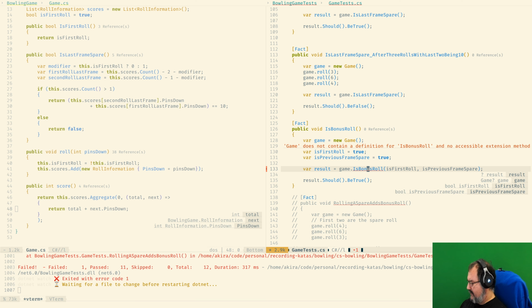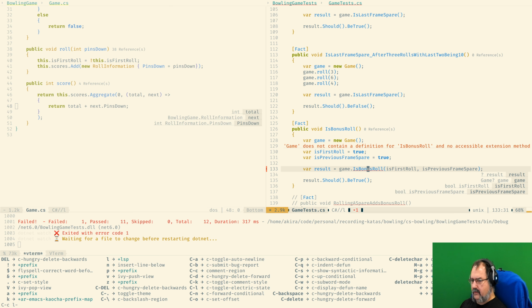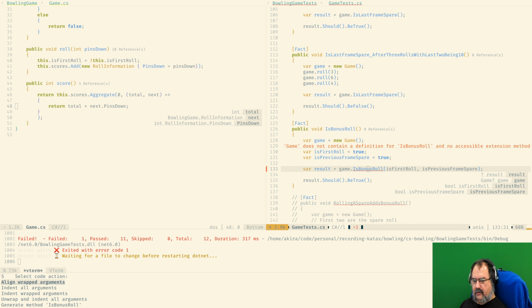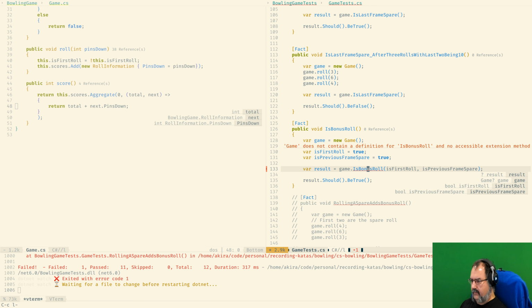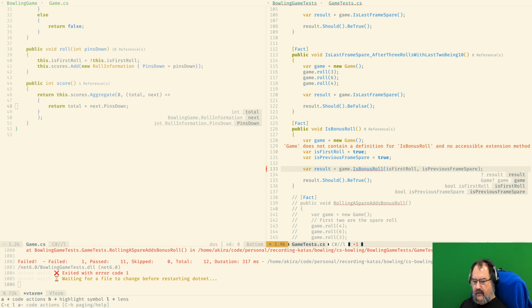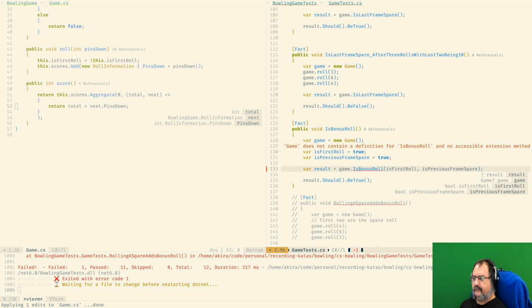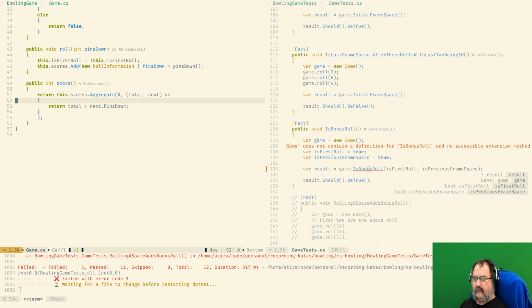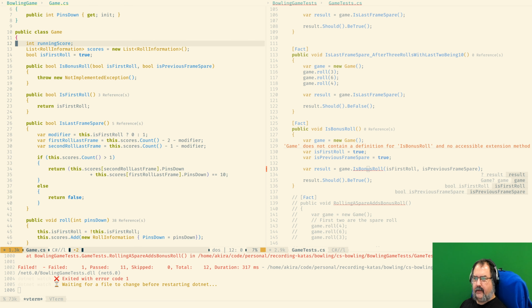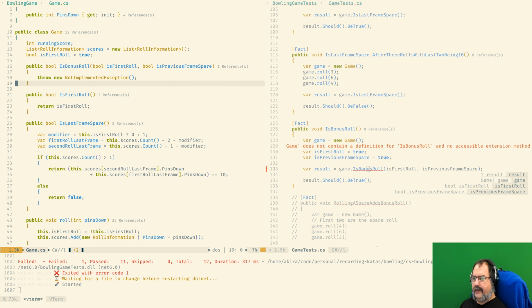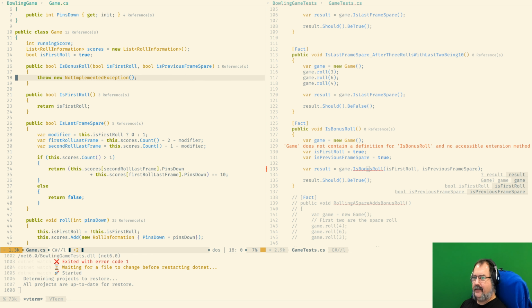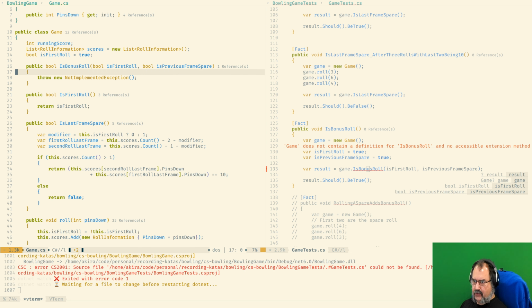And that's going to have action codes unit. Okay, so each bonus roll has been created and it requires two things, two booleans. If it's the first roll or if it's the previous spare.